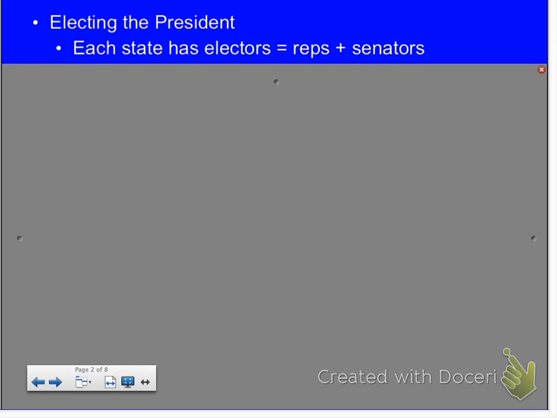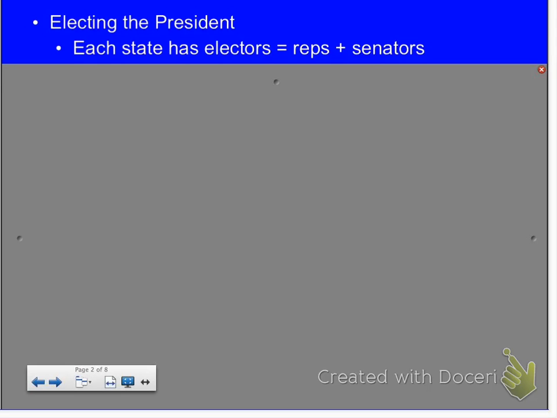So you'll notice that during elections, presidents will spend a lot of time in California, Texas, New York, Florida, Illinois, because they are worth a lot more than states like Montana, North Dakota, South Dakota. They do come to us, though, because we have a lot of pull, since we're big in agriculture in the Midwest, and sometimes what one state does, the other Midwest states will kind of do. Zach? I was going to say, the president's been in Iowa. Oh, they come here, but they'll spend a lot more time in a lot of the bigger states. Like, last year he came to Davenport. Yep, they'll come all over, actually.